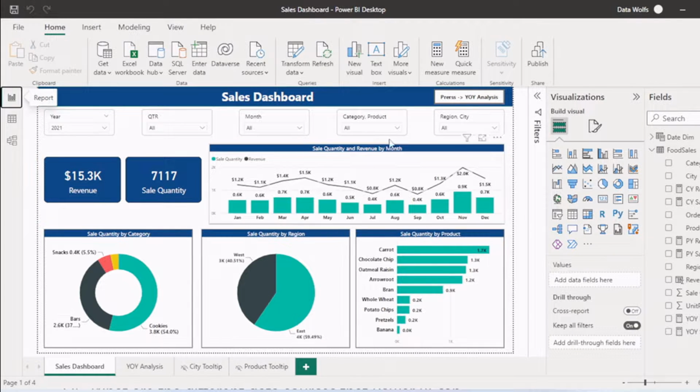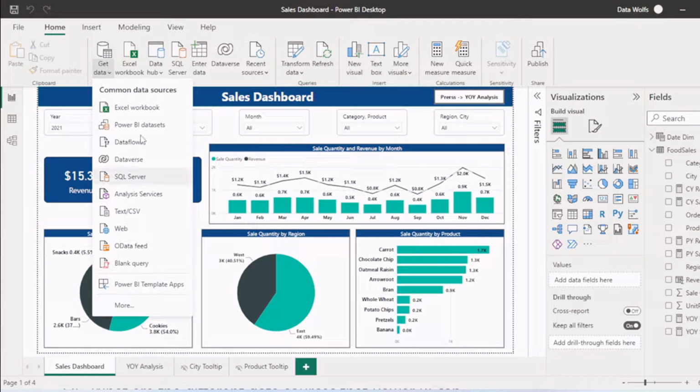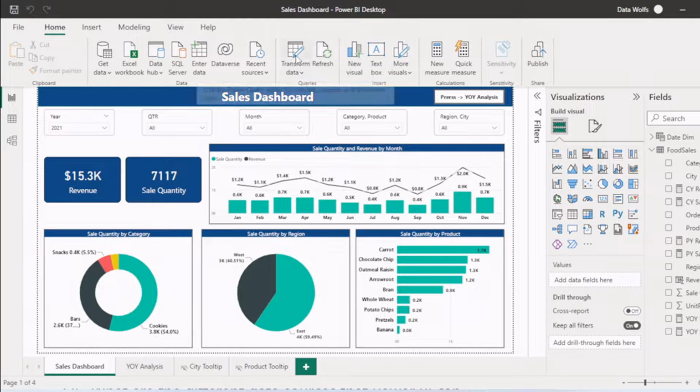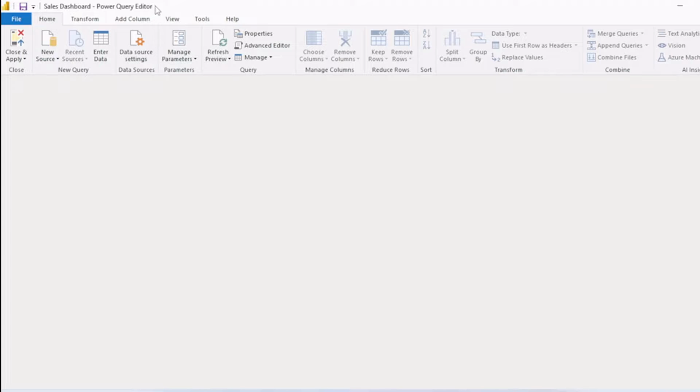So this is a Windows-based application. I'm running this software in Windows. So this is look of Power BI. So here you can see we can get the data from different data sources: Excel, Power BI data source, Dataflows, SQL Server. Then we have one tab for transform the data. If you click on this, a Power Query editor will open.